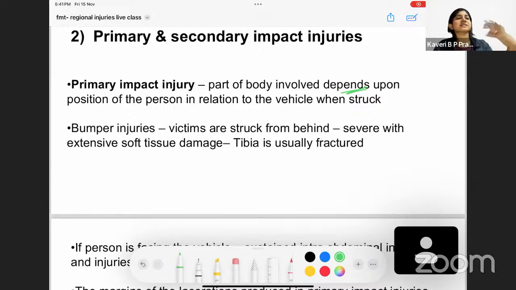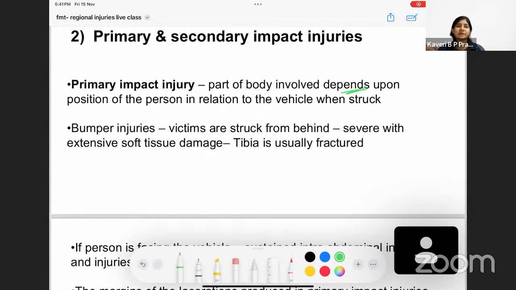For example, if the person is standing in front of the vehicle, there will be injuries near the knee joint, and injury in the lower limbs of the person. Whereas if the person was standing at the side of the vehicle, there's going to be injury in the shoulder area, in the arm area, in the waist area. This is what you have to understand.